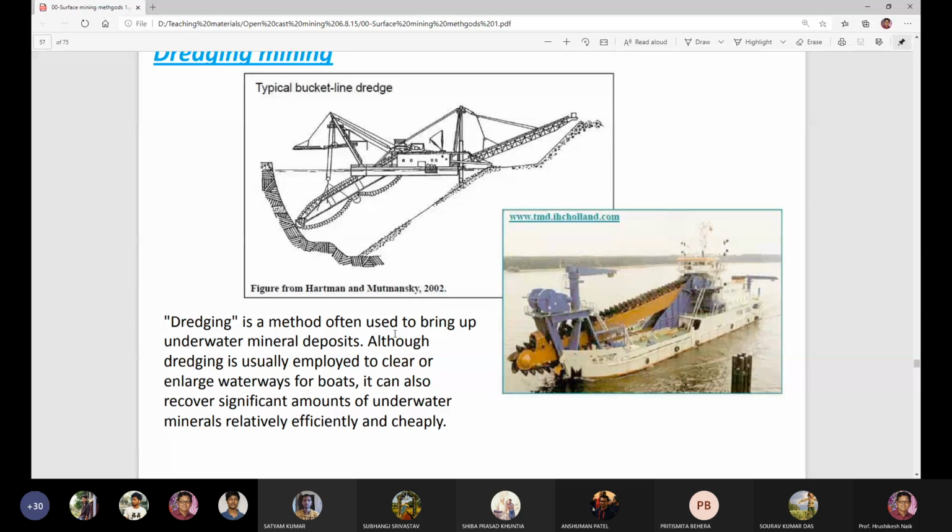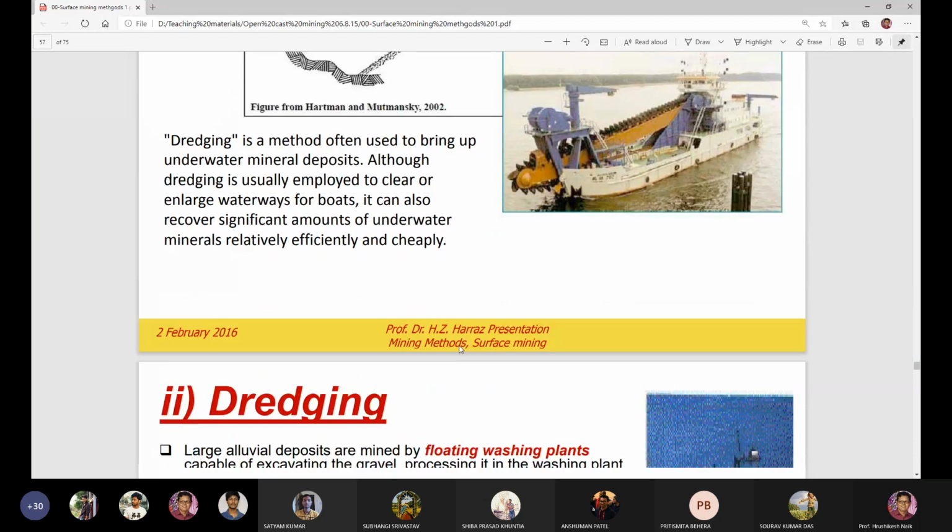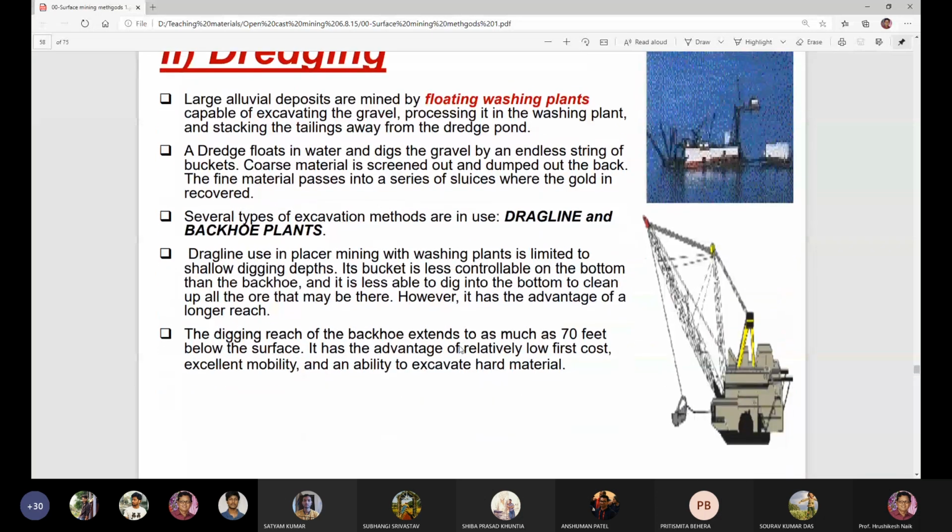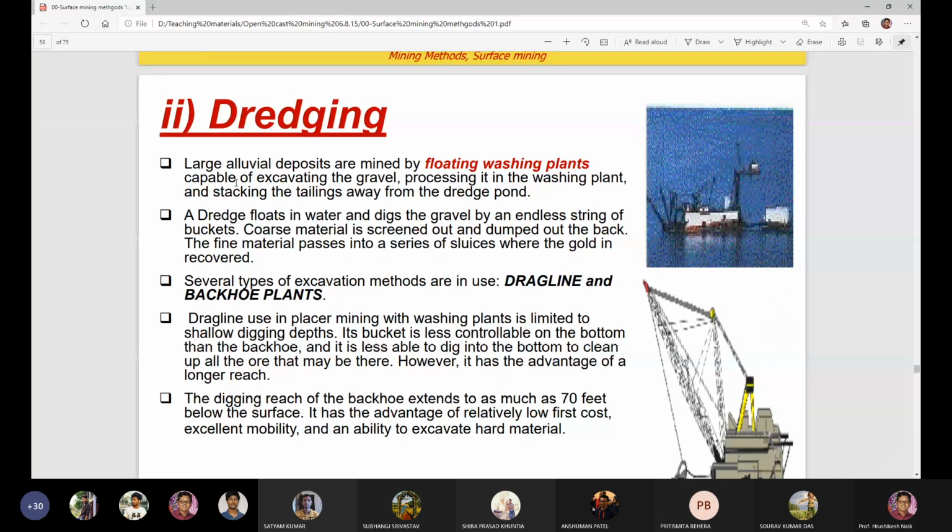Dredging is a method often used to bring up underwater mineral deposits. Although dredging is usually employed to clear or enlarge waterways for boats, it can also recover significant amounts of underwater minerals relatively efficiently and cheaply. So this method is called dredge mining, dredging. Dredging is done for large alluvial deposits.